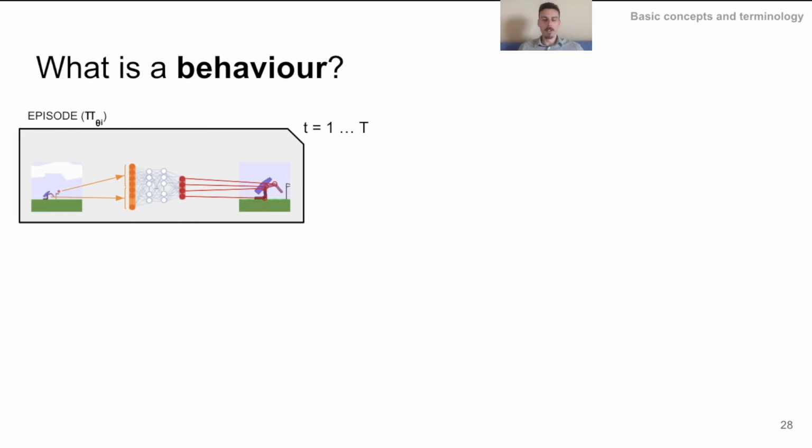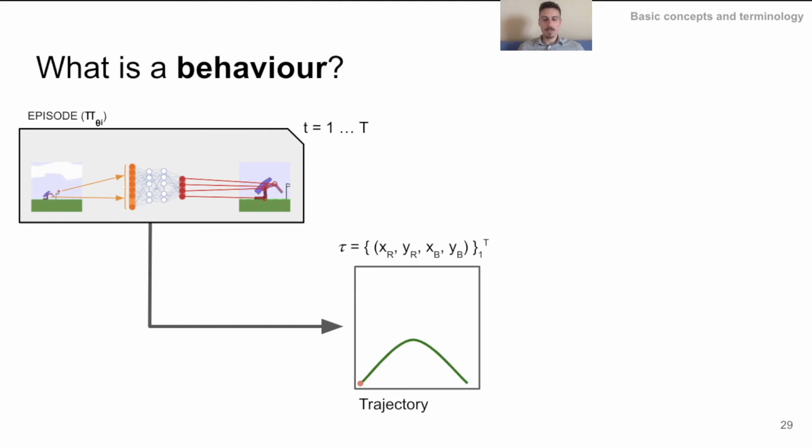In order to distinguish different policies, we need to define what is a behavior. So imagine we unroll the aforementioned policy parameterized by θi for t time steps. This gives us a sequence of t observation vectors, one for each time step, which we call a trajectory. For example, if we focus on the ball's position as an observation, we end up with the path of the